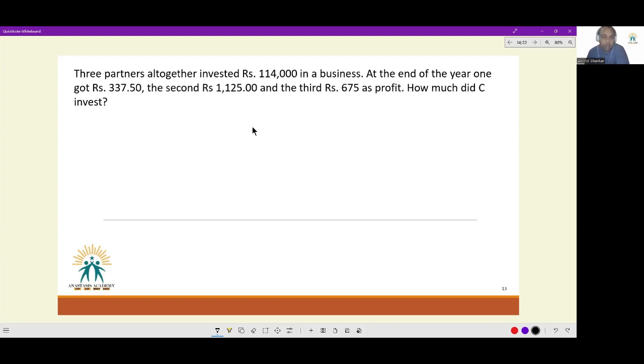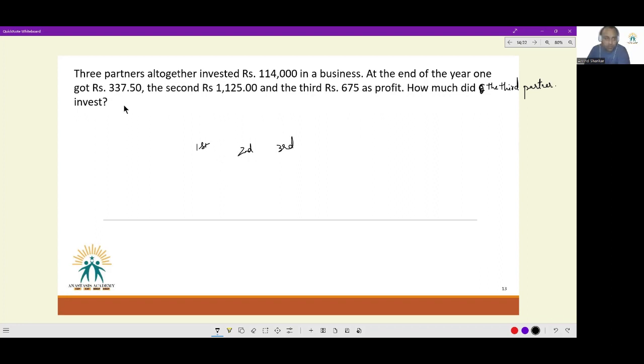Next, 3 partners altogether invested 1,14,000 in the business. At the end of year one, at the end of the year, one got 337.5, the second Rs 1125.00, and the third Rs 675 as profit. How much did the third partner invest? There is no ABC mentioned here. Anyway, so let's say the first partner, the second partner, and the third partner.